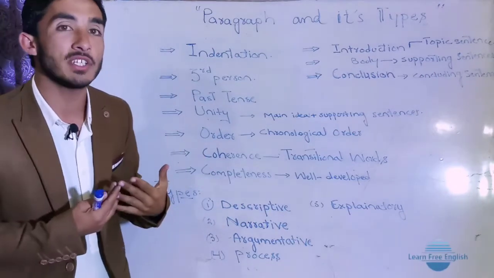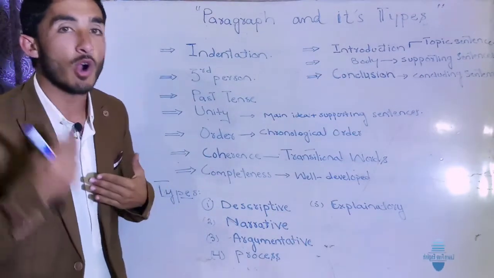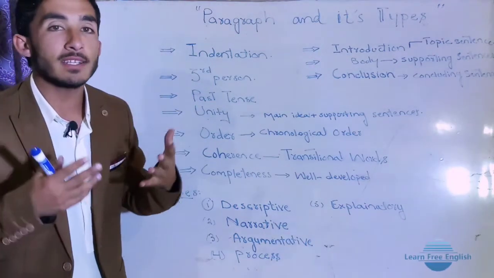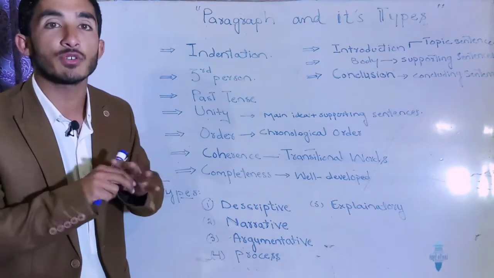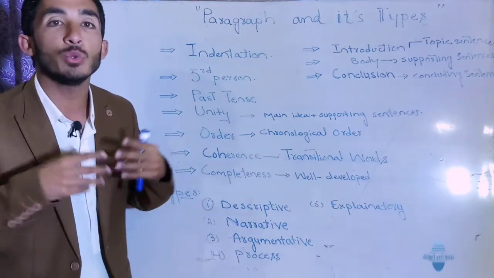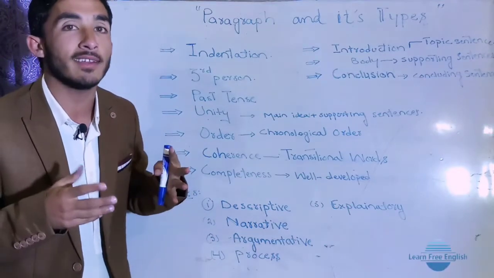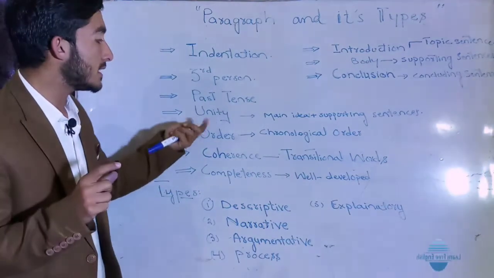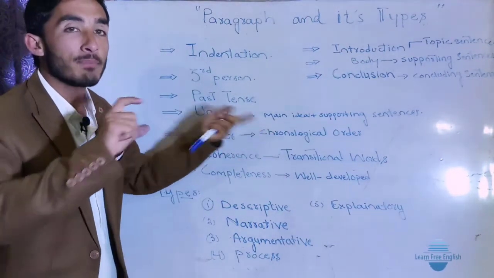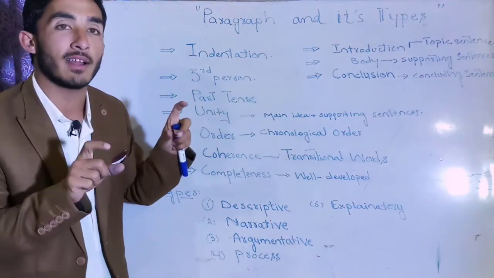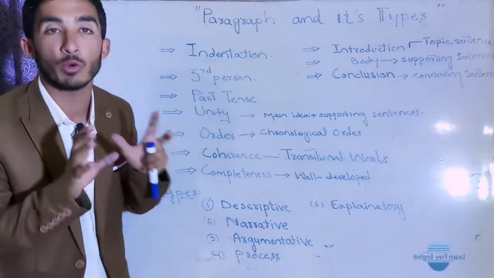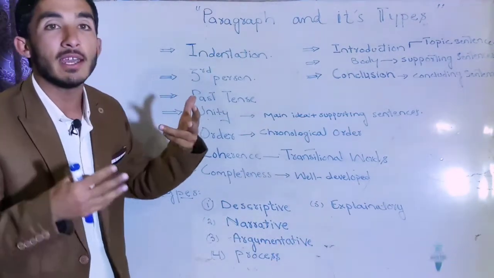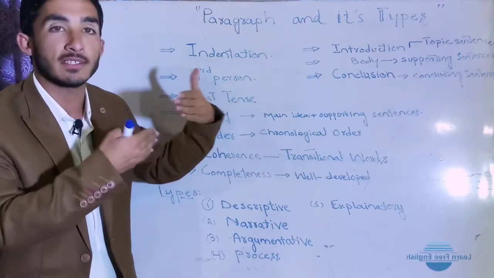Now, what is unity? What is order? What is coherence? And what is completeness? We will discuss this. Unity. When you write a paragraph, in the first, introductory sentence, you have the topic sentence or the controlling idea, the main idea of the paragraph. So there you write the main idea. Got it? After the main idea, the sentences which come in the paragraph should be supporting. Those rest of the sentences should support the main idea. It means there should be unity between your main idea and the supporting sentences.